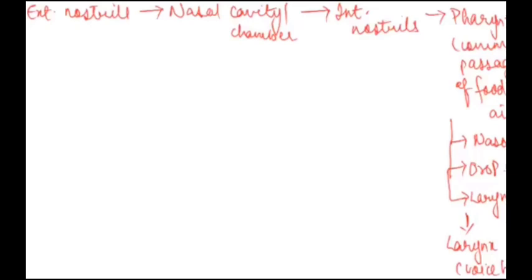So when I'm talking now, or when you are talking, if you place your finger on your throat, you can feel it vibrating. That is because of the larynx. The larynx is a cartilaginous structure which contains vocal cords, and those vocal cords vibrate, ultimately leading to the production of sound. This larynx leads to the windpipe or trachea.